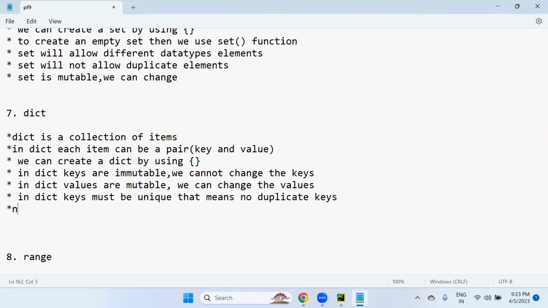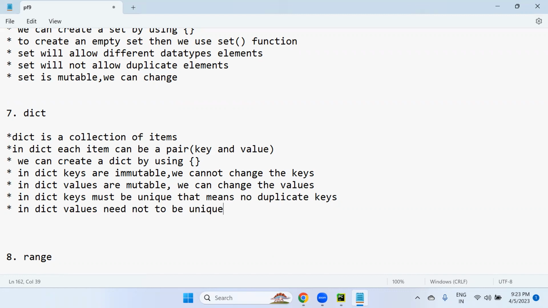But in a dictionary, values need not be unique. Values need not be unique, which means duplicate values are possible.